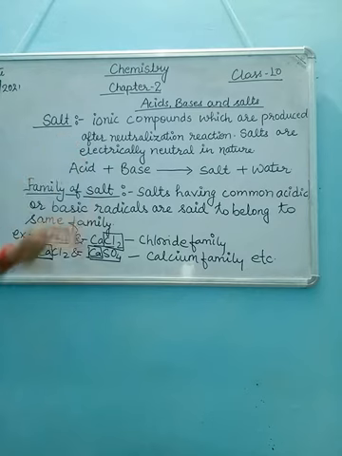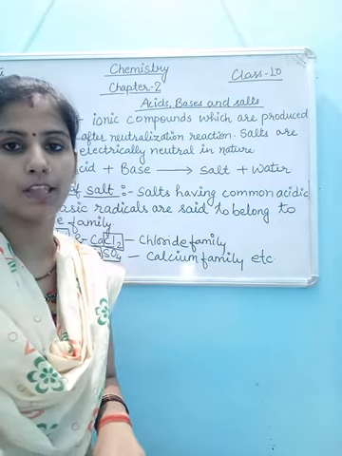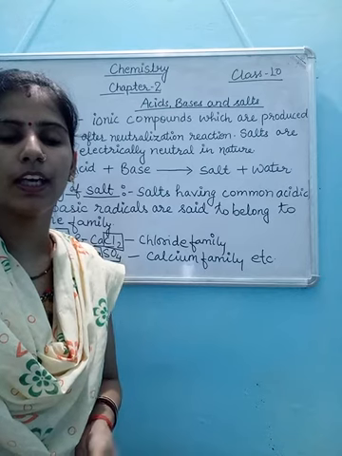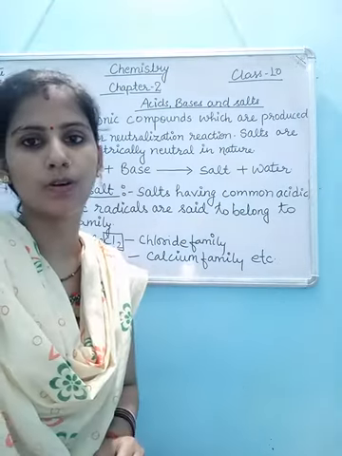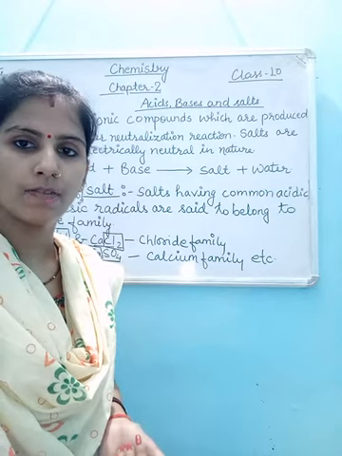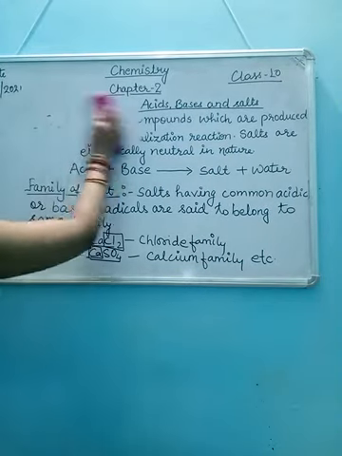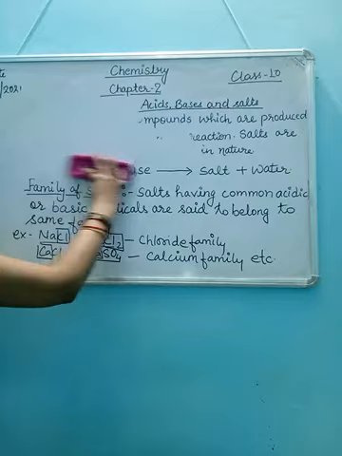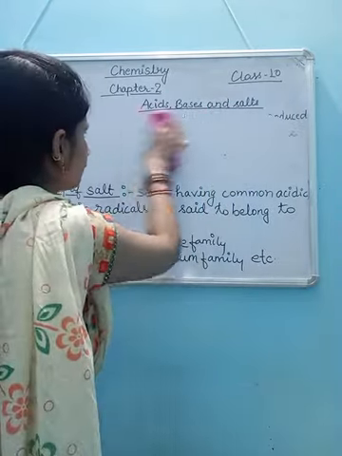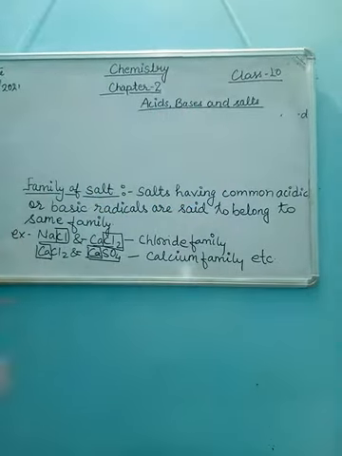So now this is salt. It means salts are ionic compounds which are formed after neutralization reaction between acid and base. Generally they are crystalline in nature, soluble in water and electrically neutral, because they possess both positive and negative ions. Neutralization reaction is acid plus base forms salt and water.